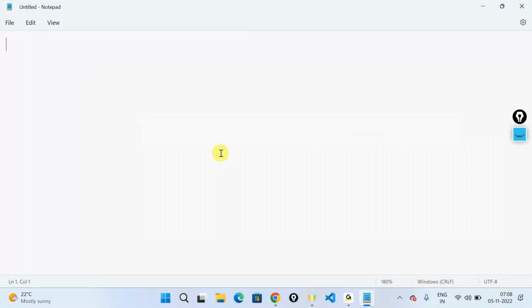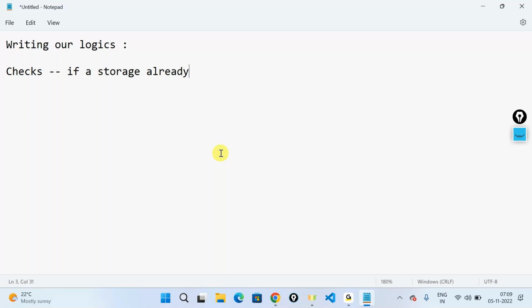So we've been writing our logics, and while writing our logics, we made sure to use a lot of checks. For example, I put a check telling that if a storage account already exists, don't create it, just tell me that it exists. And then I had else statements, wherein I'm telling it, if it exists already, just give me a statement telling it exists.